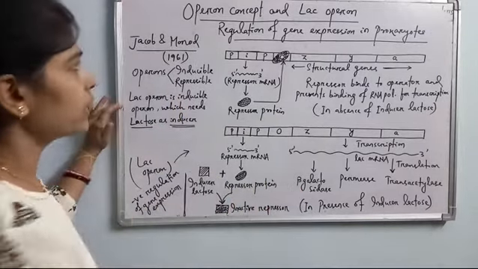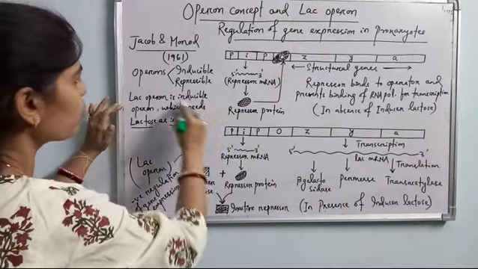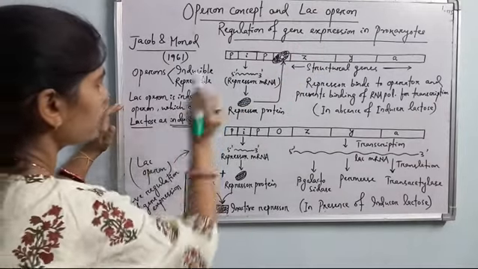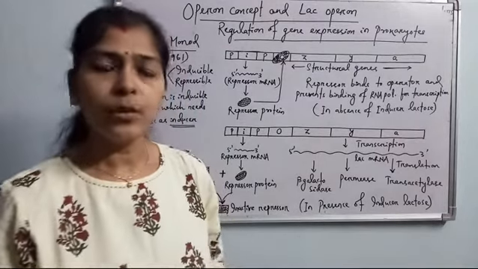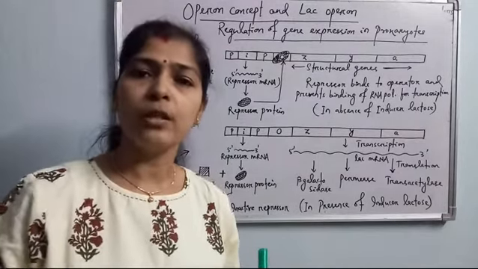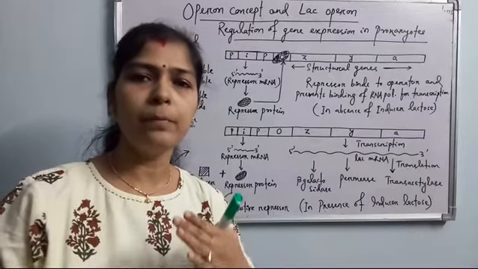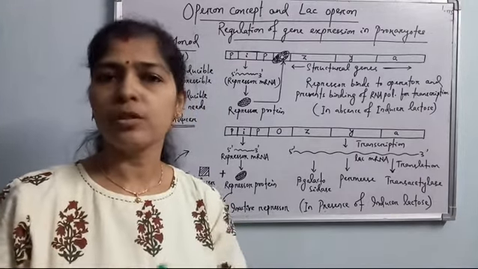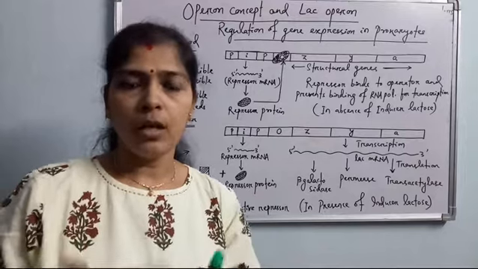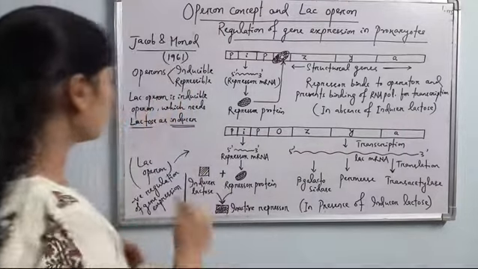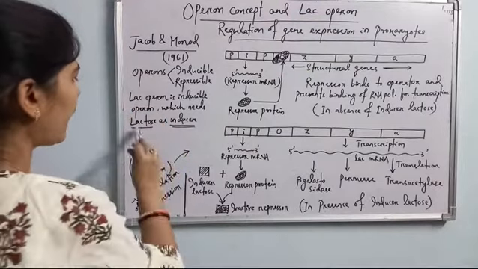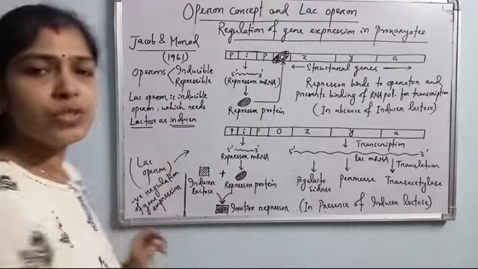So the lac operon, which we'll discuss here, is one type of inducible operon. Inducible operon means it works in the presence of an inducer only. What is an inducer? An inducer is a substance which induces the operon so that it can be transcribed, then translated to produce the corresponding proteins which are converted into enzymes. In the lac operon, lactose is the inducer.